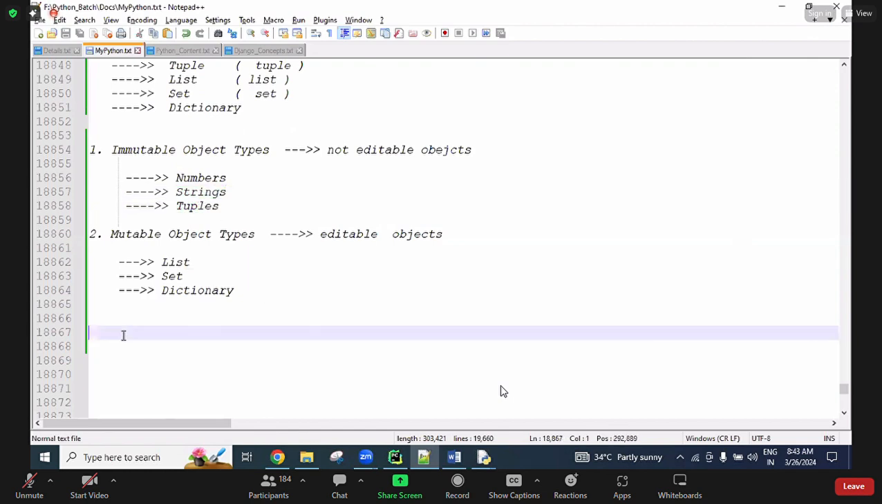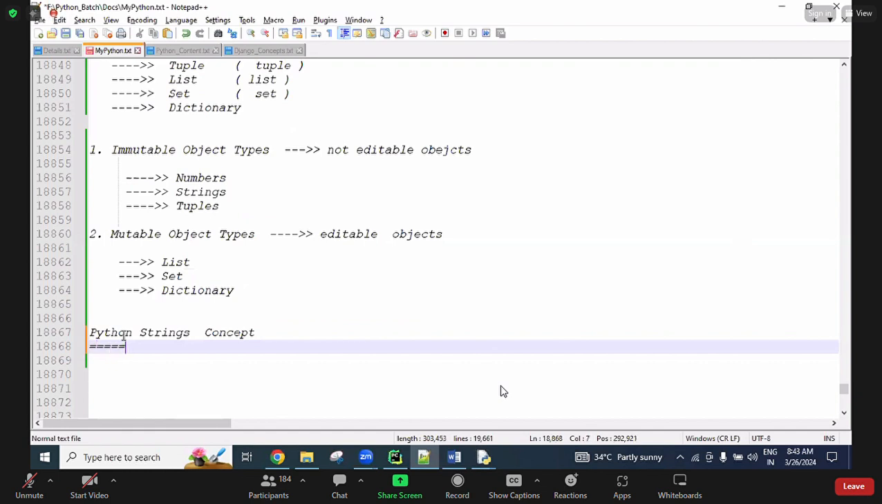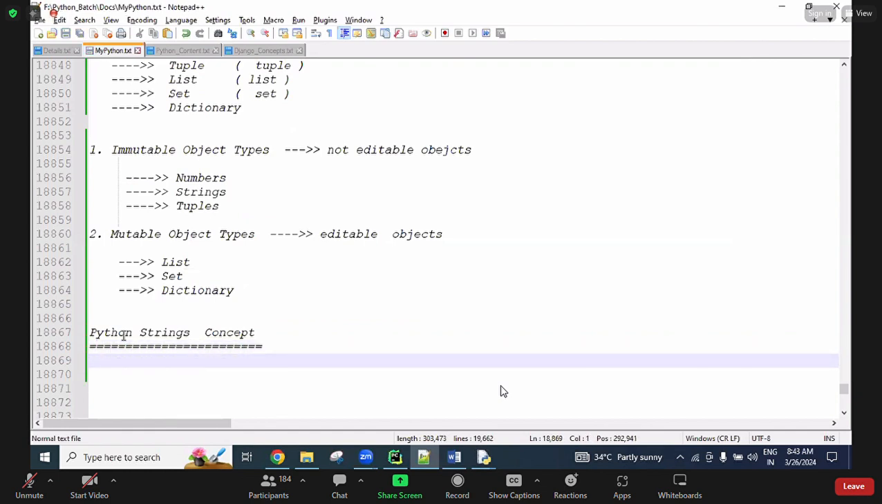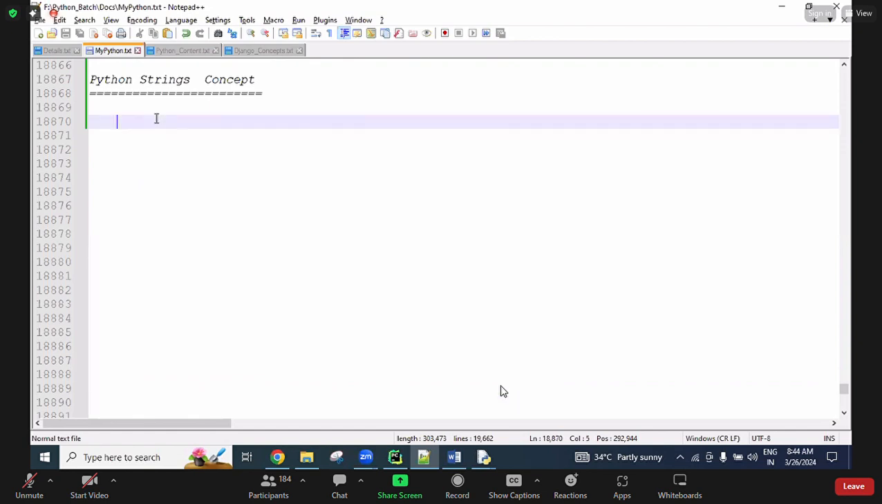So, the Python string concept. This is important. What is a string? How do we create a string? There are a lot of points we need to cover. A string is nothing but, in between quotations, either single quotation or double quotations, a group of characters or a single character. If we create that in Python, we call it a string.